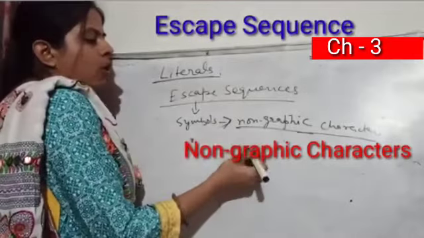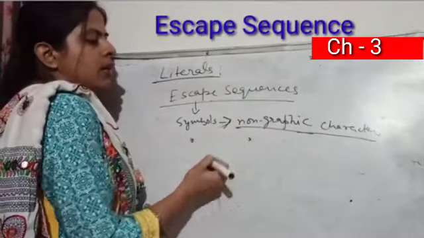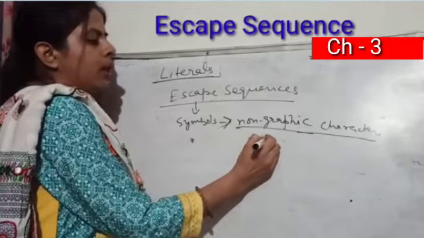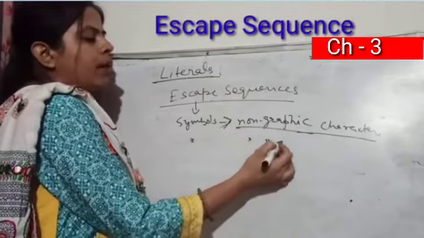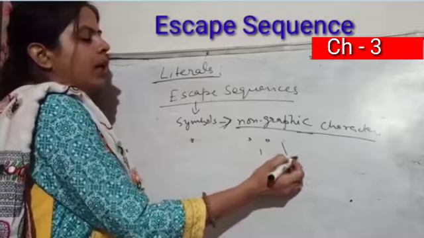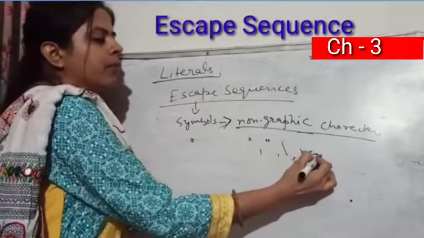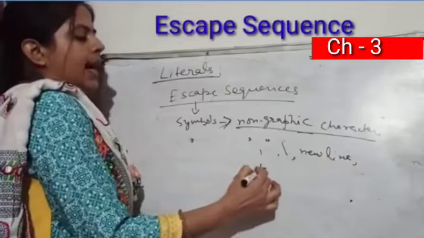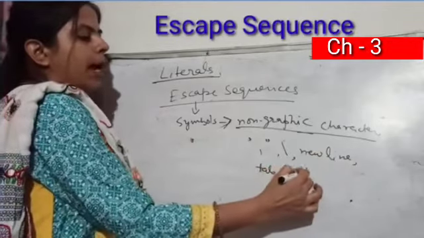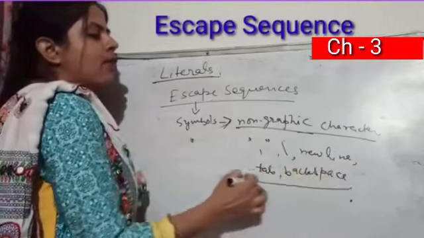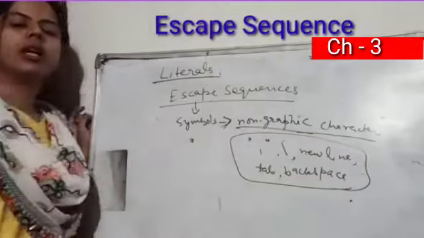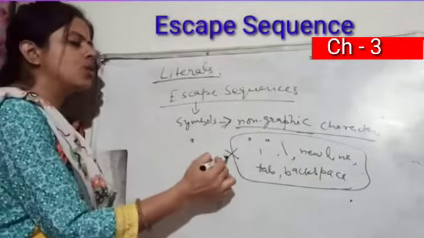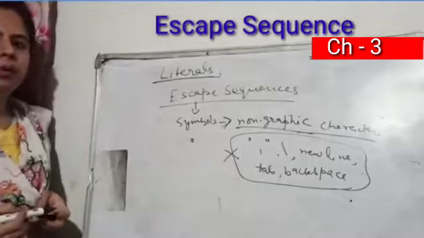So for example, what are the characters which are included in non-graphic? I want to print a single inverted comma. I want to print a double inverted comma. I want to print a backslash. I want to give a new line during printing. I want to use a tab space. I want to use a backspace. So these kinds of keys which are on the keyboard cannot be used at the time of output in the program.